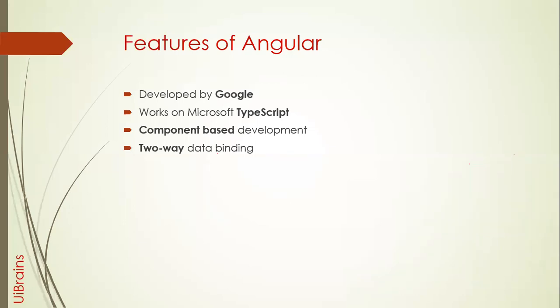Actually, we can achieve two-way data binding using plain JavaScript also, but as a developer, we have to write a lot of code. Two-way means on your browser, when any event occurs, when you click on any button or upload something, whatever activity you do on the browser, the same data should be in sync with the background controller. It's just like a TypeScript file, or regularly we write a JavaScript file. So both should be in sync. For this syncing, we will write huge code in regular JavaScript front-end development, but Angular is dead easy.